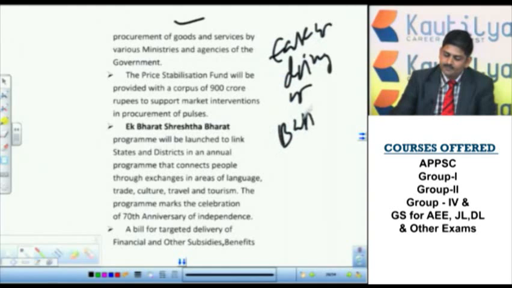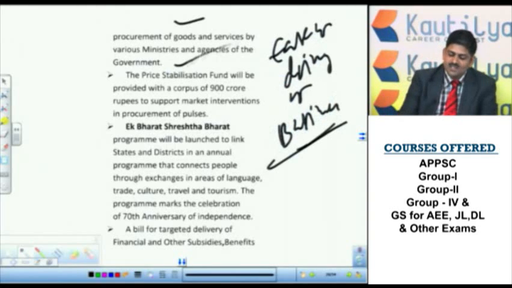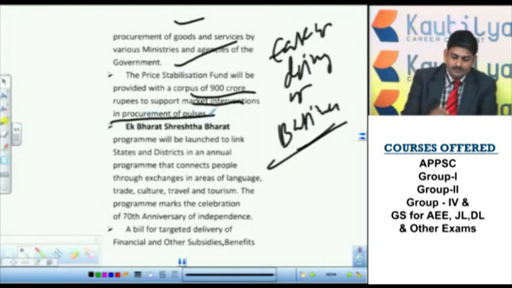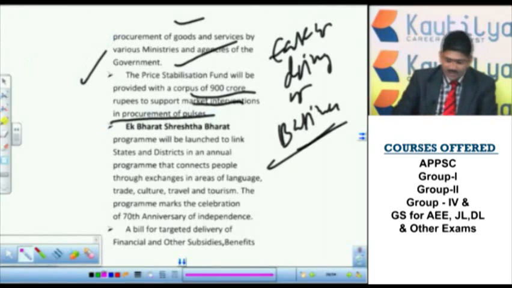Next, a price stabilization fund is also created, which is now worth 900 crore, in order to support market innovation in procurement of pulses. So this is another innovation proposal from the government, so that private bodies will come and invest.